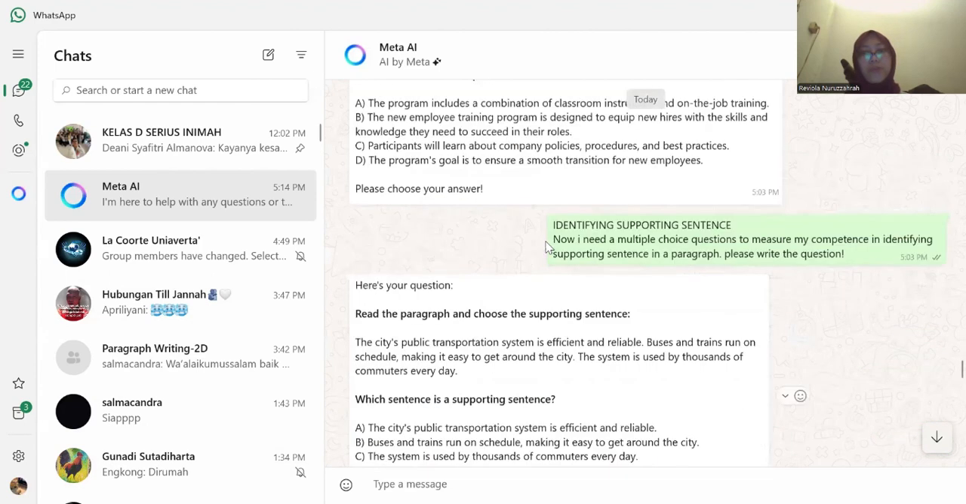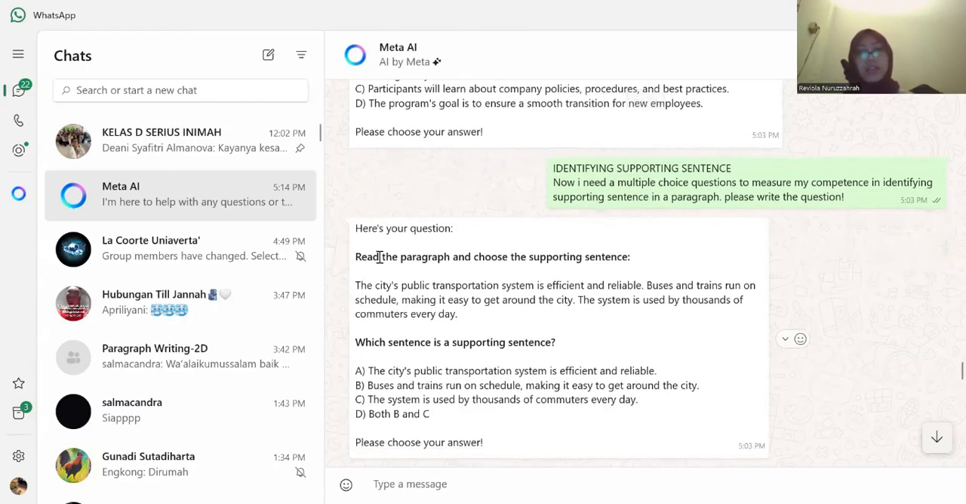Okay, to the next prompt, it's identifying supporting sentence. The prompt is: I need multiple choice questions to measure my competence in identifying supporting sentence in a paragraph. Please write the question. So I asked Meta AI to describe what a supporting sentence in a paragraph is. And he gave me a question, a paragraph, and I must choose the right supporting sentence.